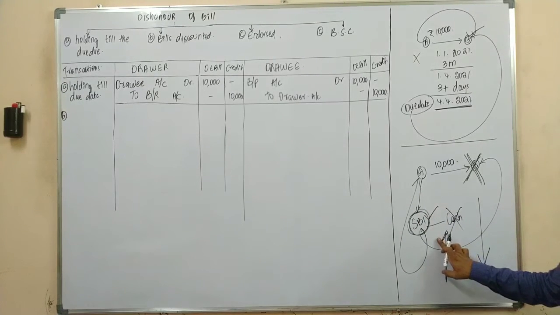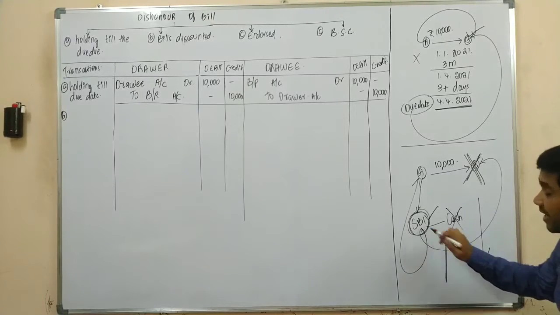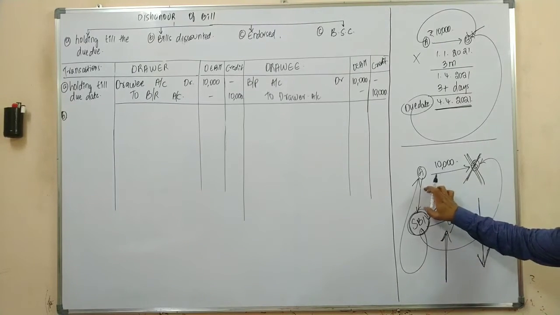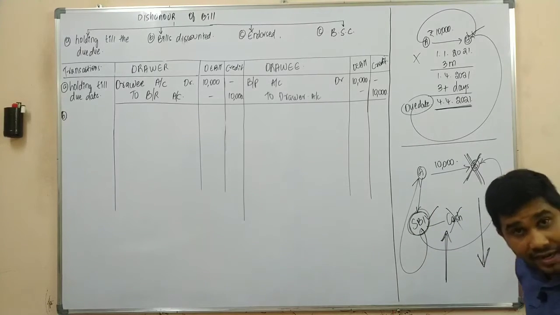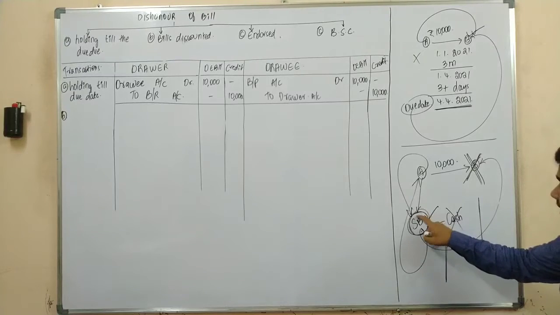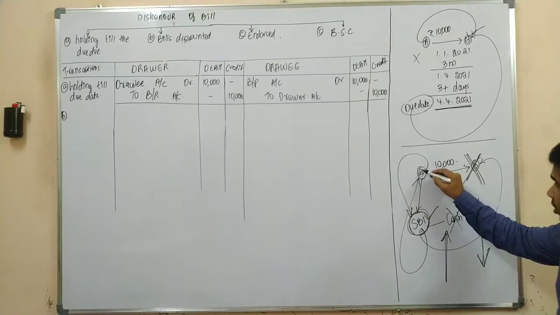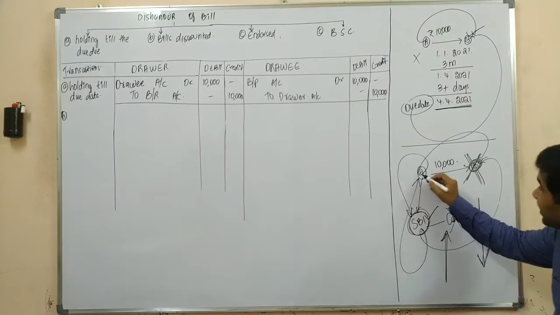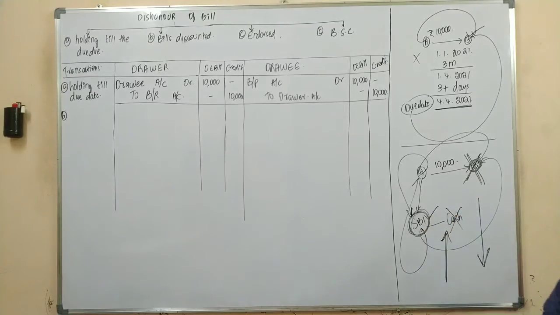In this case, SBI would be decreasing Mr. A's account, and Mr. A is supposed to pay SBI, and he needs to receive from Mr. B. Yes or no? Now, Mr. A needs to receive from Mr. B and Mr. A needs to pay to SBI.